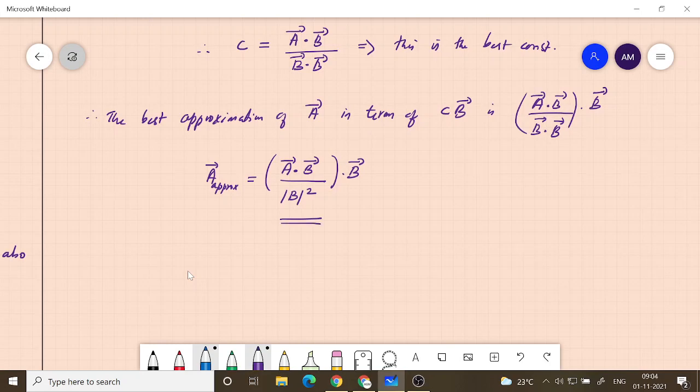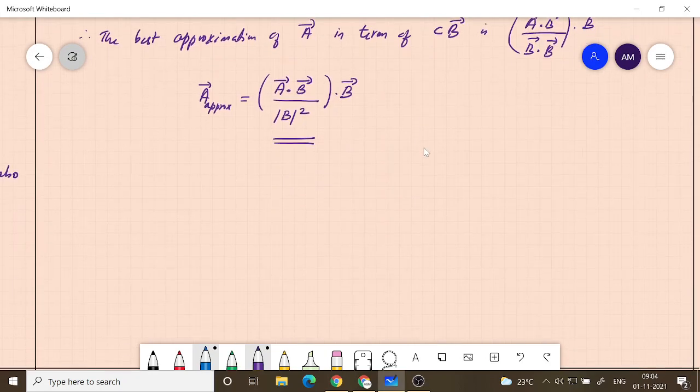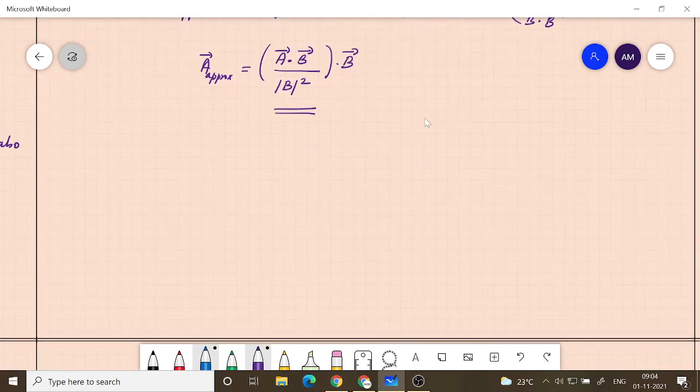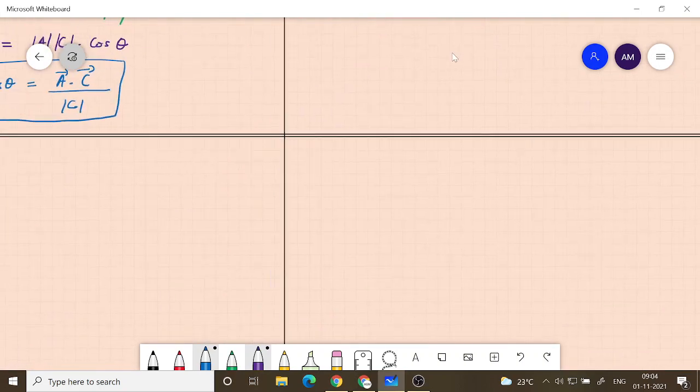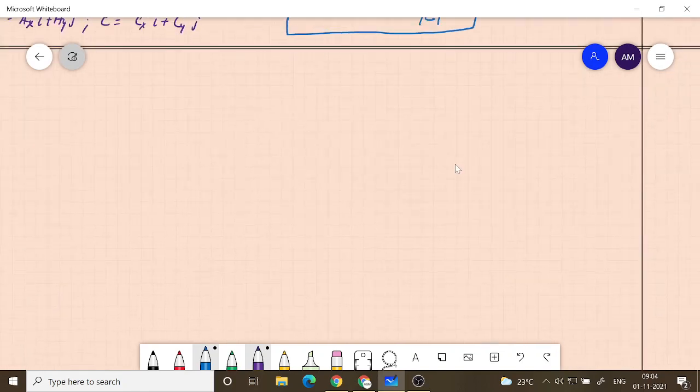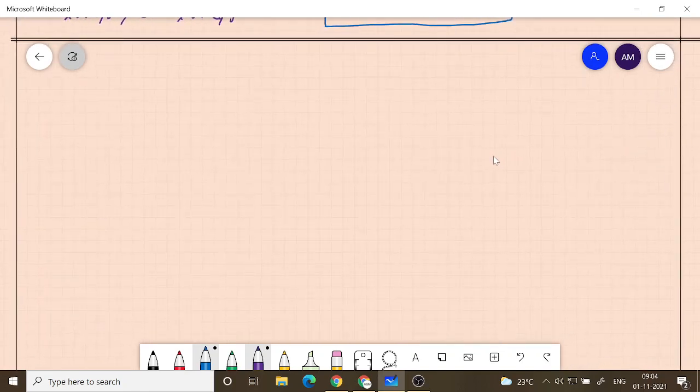Now let us go to the case of signals. We are going to bring these ideas into signals. So let me start with a new page. We are now going to look at signals as vectors. First of all, let me show that signals satisfy the two most important properties, so that they can be treated as vectors.